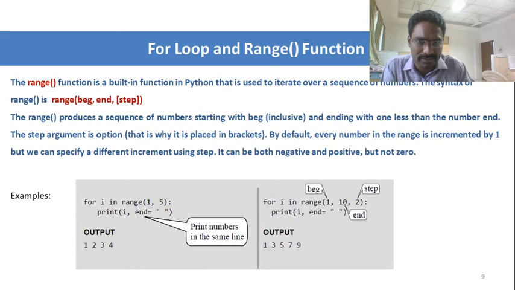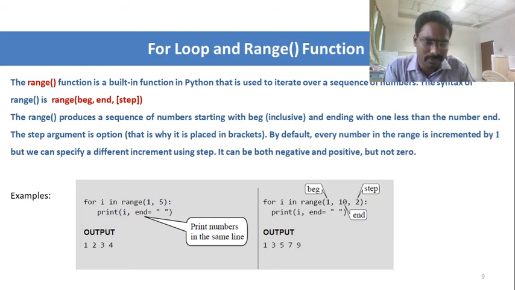So 2 in range of 5, the condition is true, so 2 is printed along with one space. After that it increments i again. 3 in range of 5, so 3 is printed. Again i is incremented. 4 in range of 5, again the condition is true, and 4 will be printed. When it comes to 5, the loop will fail. So up to that the values will be printed.